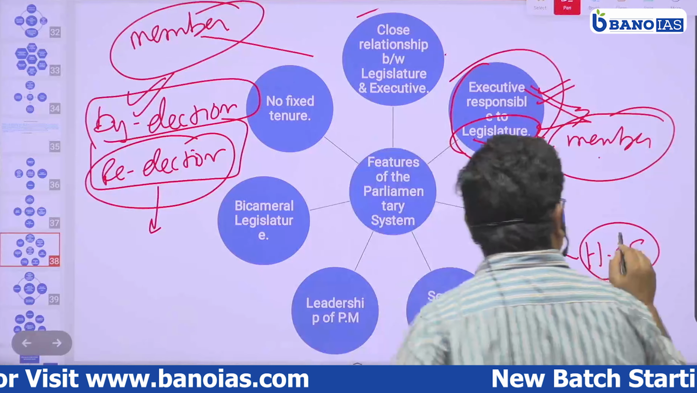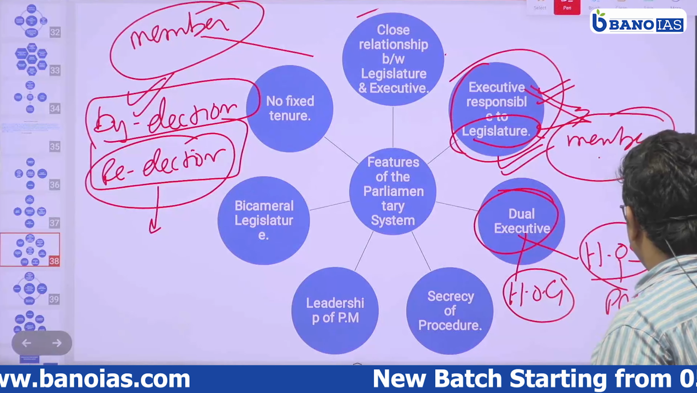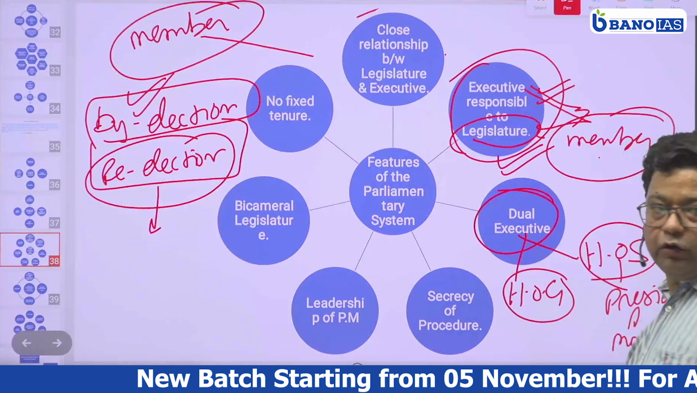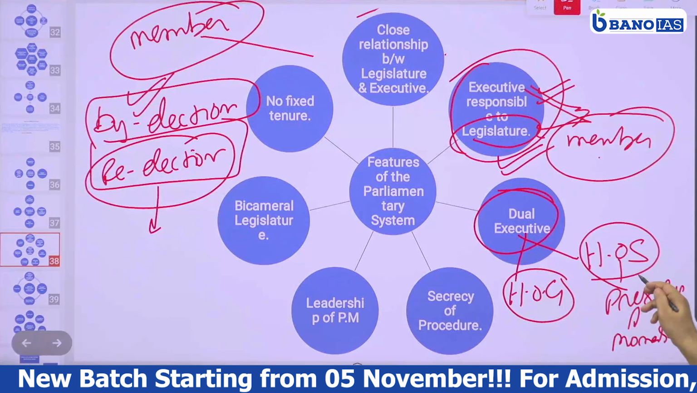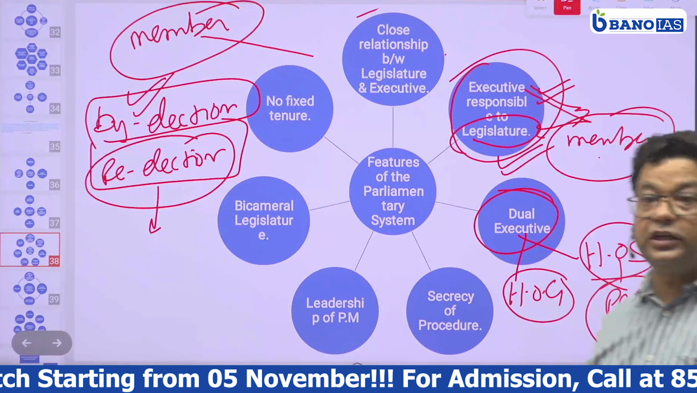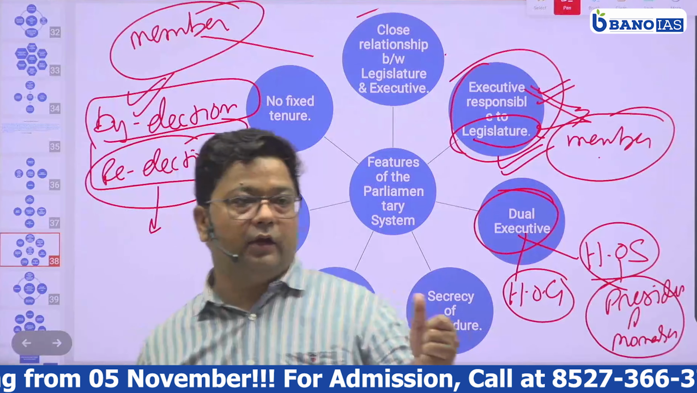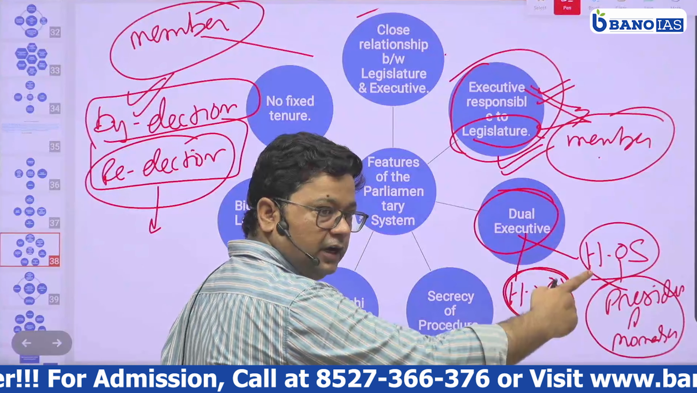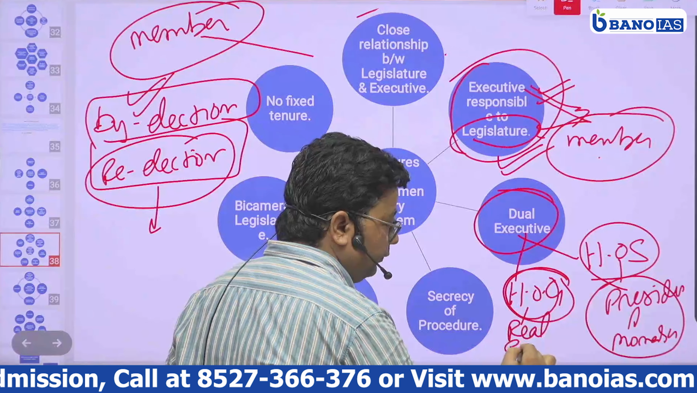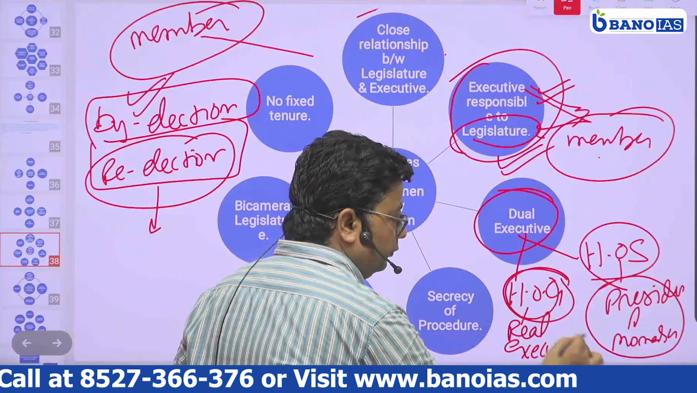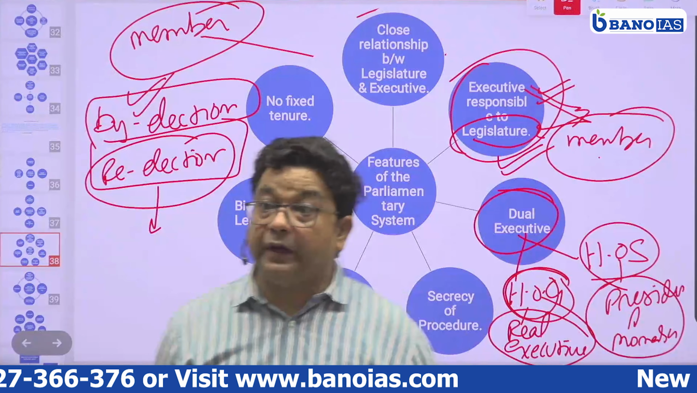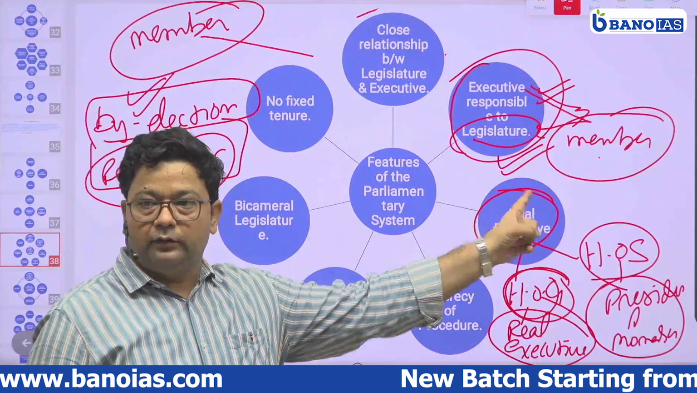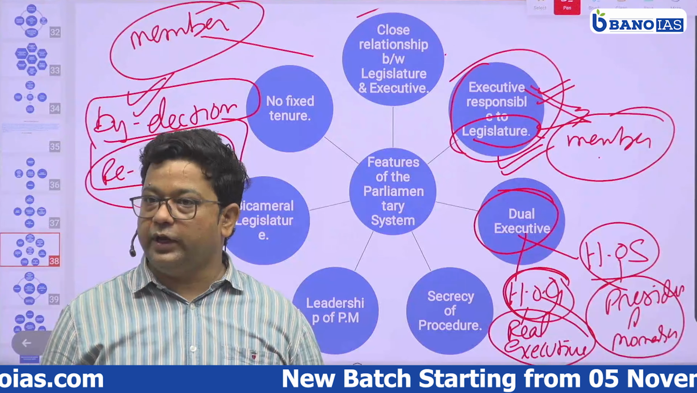So in this case, the head of the state in India will be the president, and in Britain it will be a monarch, king or queen, right? This head of the state acts as a titular head, not the real executive, but the prime minister, who is the head of the government, will be known as the real executive, because he is responsible to the legislature. Is it okay?